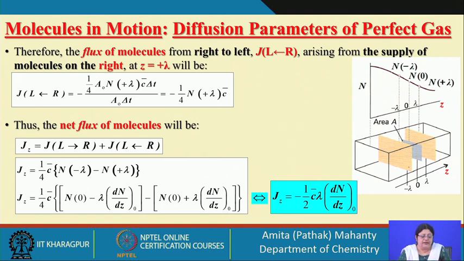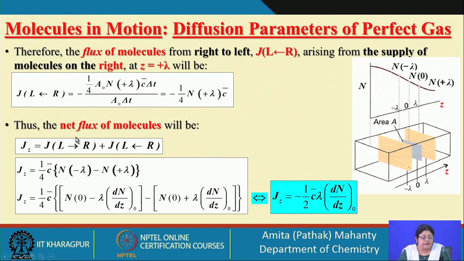So, if I have to find the net flux, this is the flux value from left-hand side to right-hand side. The value from left to right was 1 by 4, and C bar I can take common. The minus is coming from the number density at lambda plus.